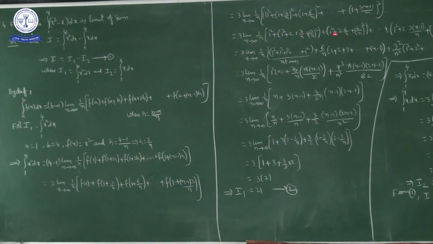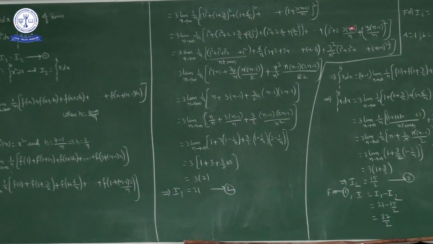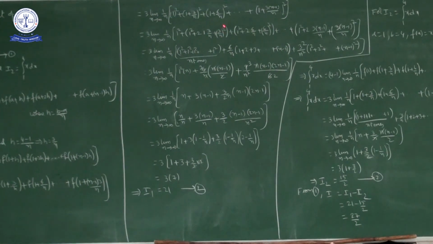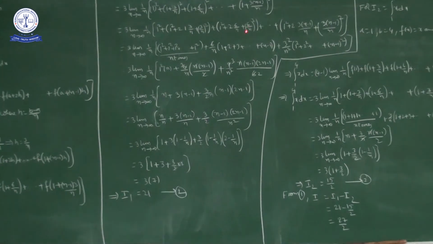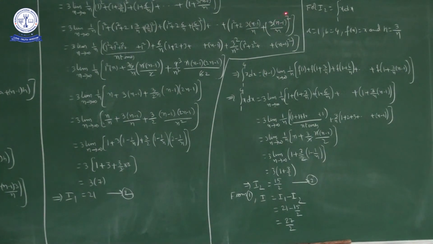Now here the second terms, 3 into 3 by n into 2, okay, so 6 by n, here 6 by n into 2 and so on up to 6 by n into n minus 1. So overall 6 by n common, so 1 plus 2 plus 3 plus and so on up to n minus 1. As for the third terms, 3 by n whole square, 6 by n whole square, 9 by n whole square and so on up to 3 into n minus 1 by n whole square.